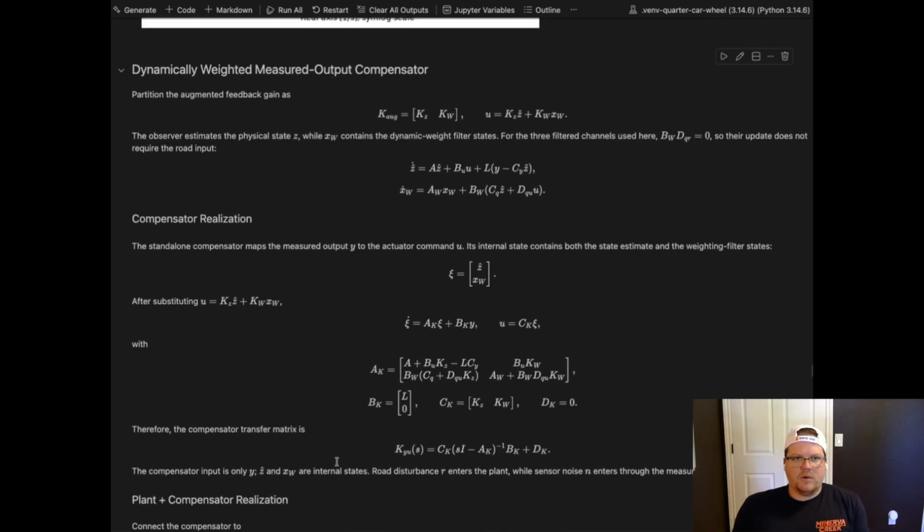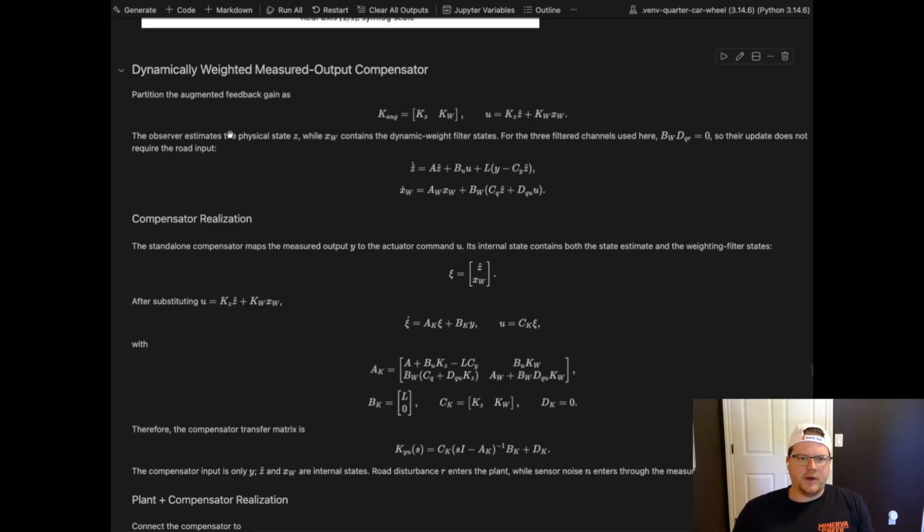So now we're pushing this into the dynamic compensator. So we have the augmented K that was introduced above. The original K is operating on the states, the physical states, and then we have it broken out with the filter weight states in the augmented form. So our optimal control law is a function of these two.